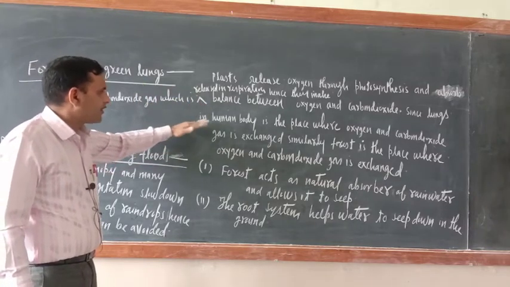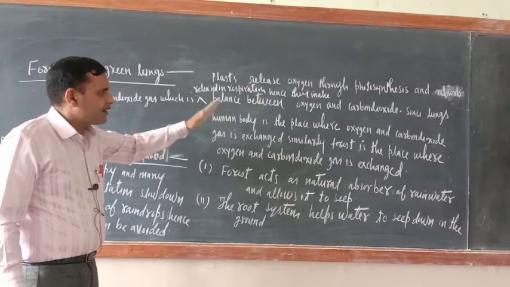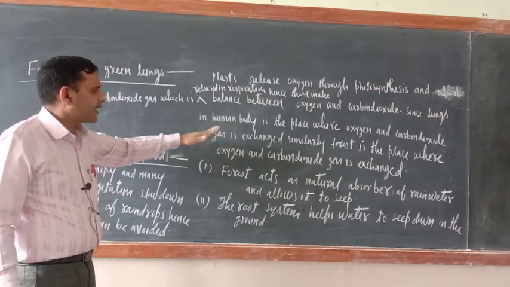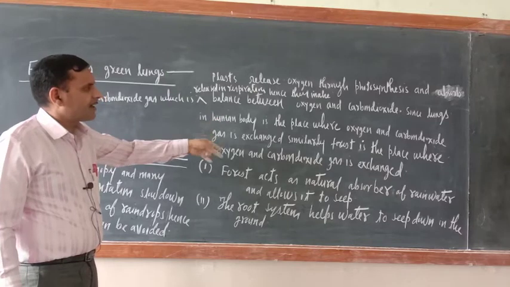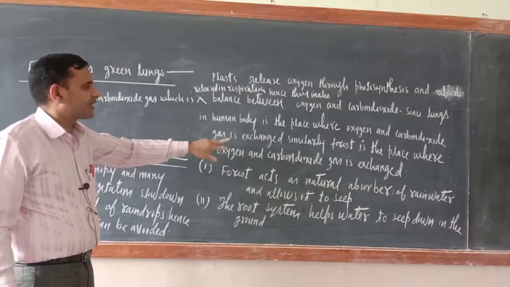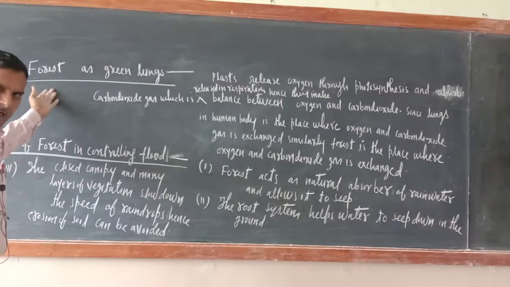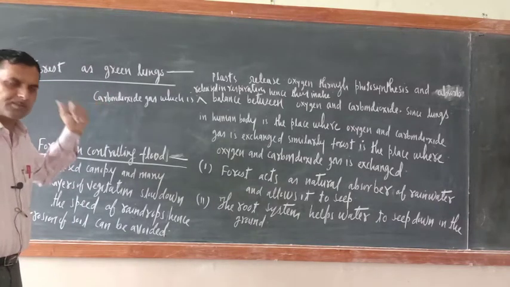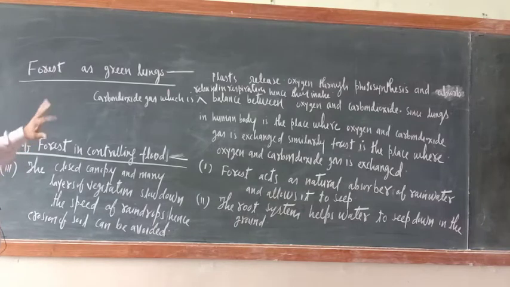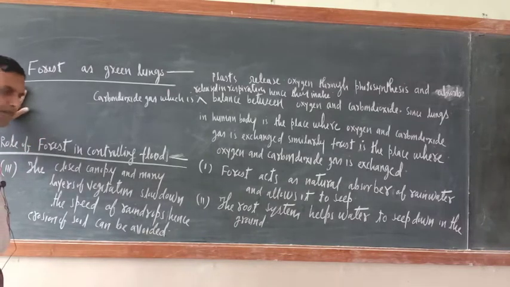Since lungs in the human body is the place where oxygen and carbon dioxide gas is exchanged, similarly forest is the place where oxygen and carbon dioxide gas is exchanged. That is why they are known as green lungs. I hope that you have got this one. Now, this aspect of this chapter is completed.